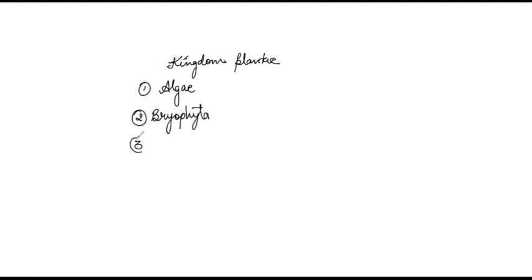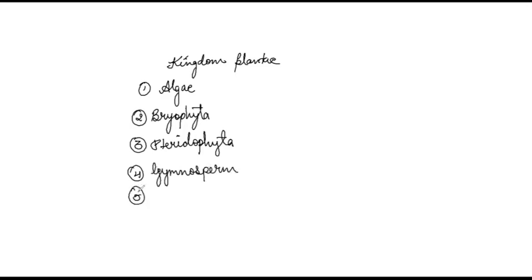Number 3 is Pteridophyta. Number 4 is Gymnosperm. And the last one, number 5, is Angiosperm. So these are the 5 groups into which this kingdom Plantae is divided.